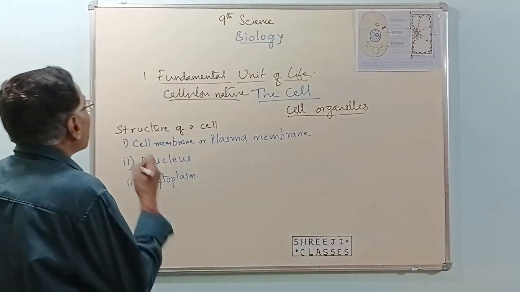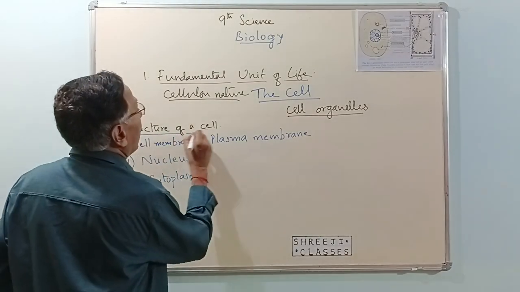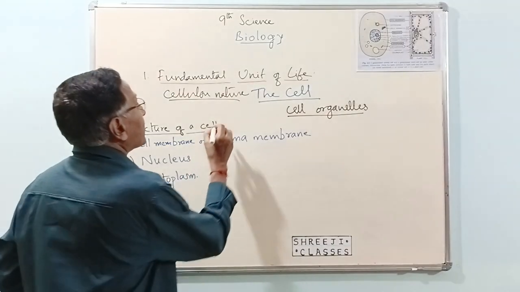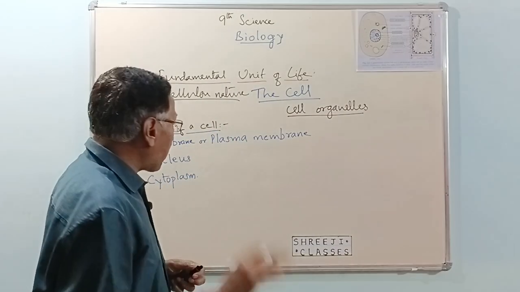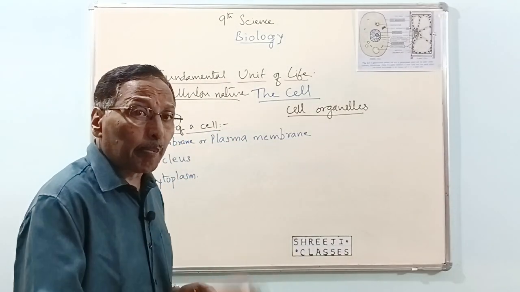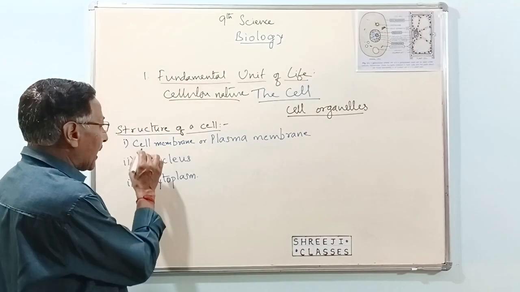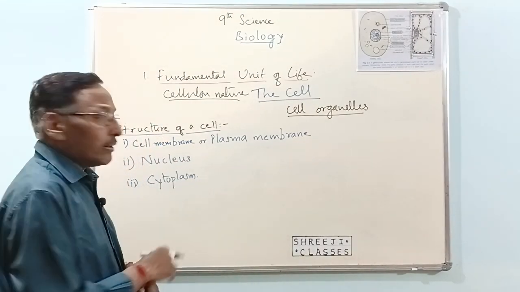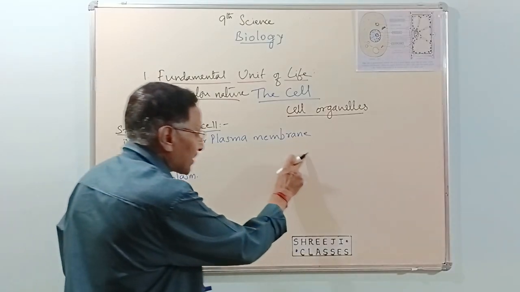Structure of a cell: when we talk of a cell, there will be three important parts. One is called the cell membrane or plasma membrane.